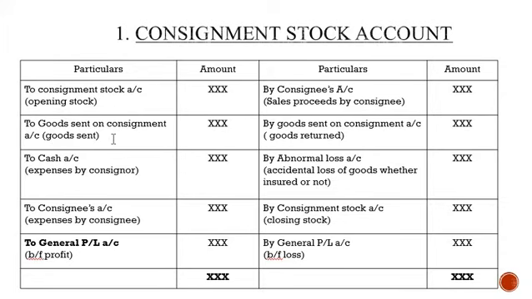Now here, why do we need to debit this goods sent? Somebody has questioned me as to why we need to consider goods sent on consignment to the debit side. This consignment stock account is basically like the trading profit and loss account. These goods are not being sold yet. The ownership is still with the consignor and it is being sent to the consignee for sales, so you cannot consider this as sales.